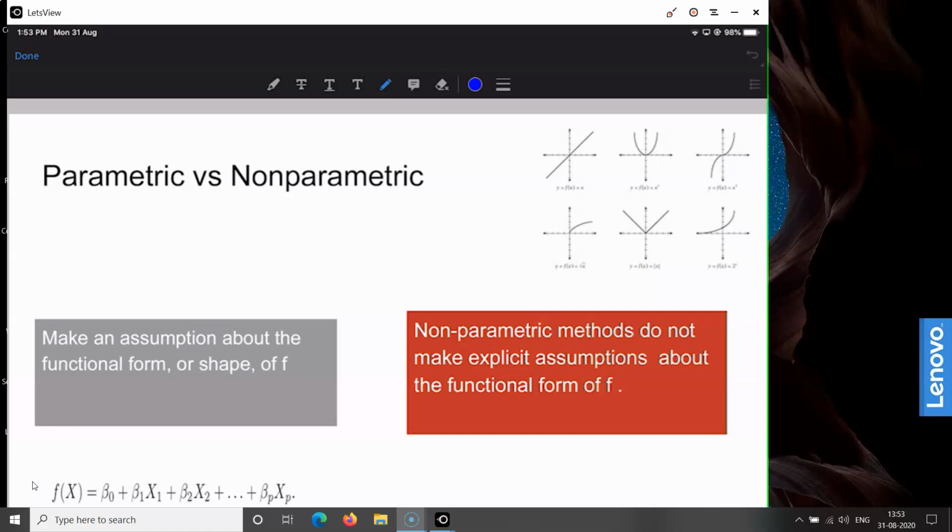Now we have seen that the purpose of the machine learning algorithm is to learn the model. And what does it mean by the model? Model is nothing but a function which maps the input variable into the output variable. Now, while building such a model, if the machine learning algorithm makes certain kinds of assumptions about the shape of the function, then that kind of algorithm is called a parametric algorithm. What does it mean by the shape of the function? The shape of the function means whether the function is linear, whether the function is a quadratic one, whether the function is a logarithmic one. So those are the different kinds of shapes of the function.